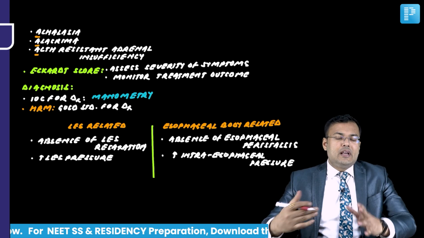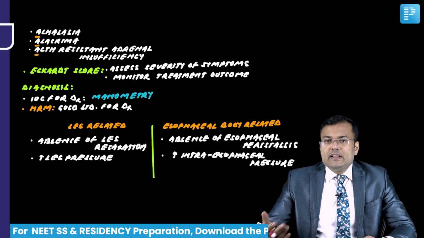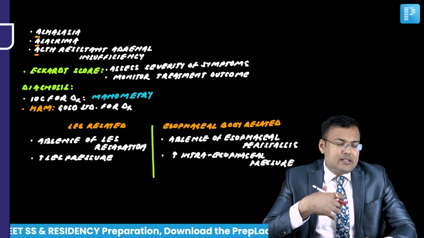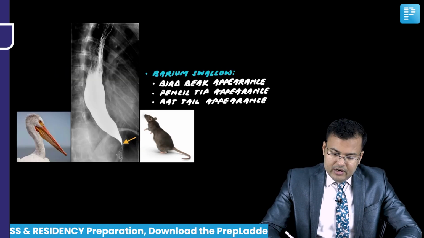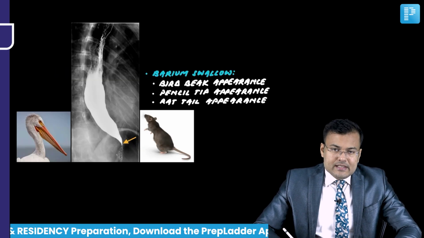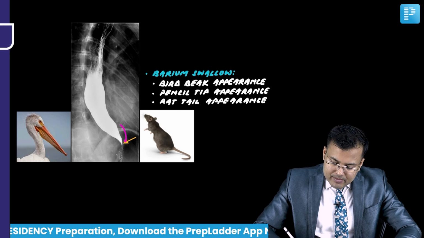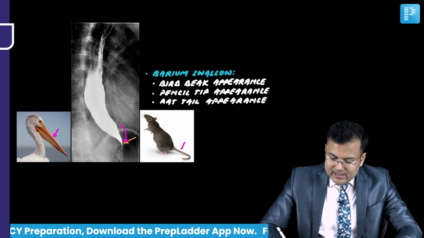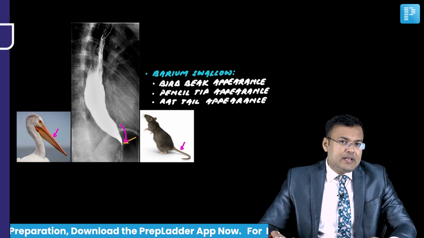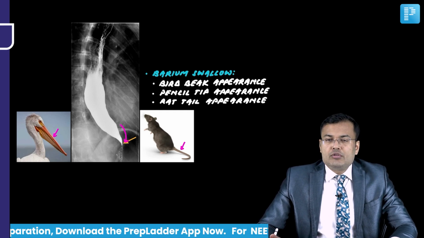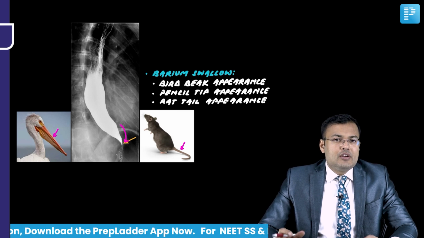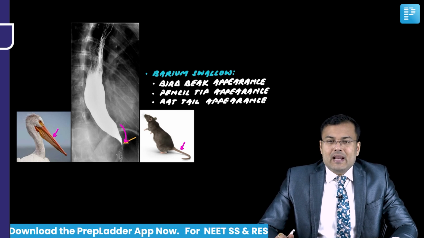So these are the findings: absence of LES relaxation, increased LES pressure, absence of esophageal peristalsis, and increased intraesophageal pressure. Because of absence of LES relaxation, on barium swallow you can see abrupt tapering, and this abrupt tapering looks like a bird beak or rat tail. It is also known as bird beak appearance, pencil tip appearance, rat tail appearance.